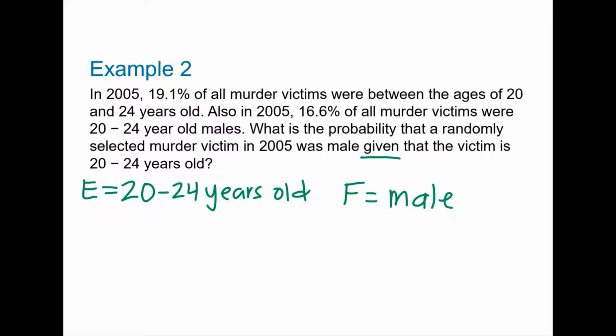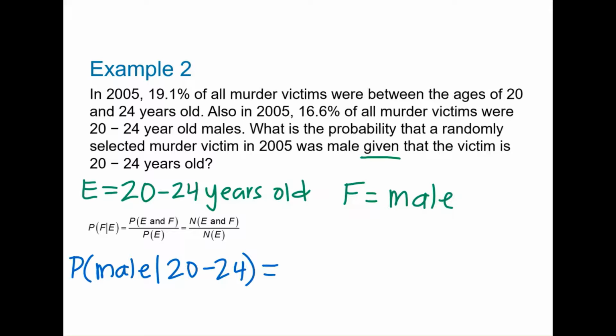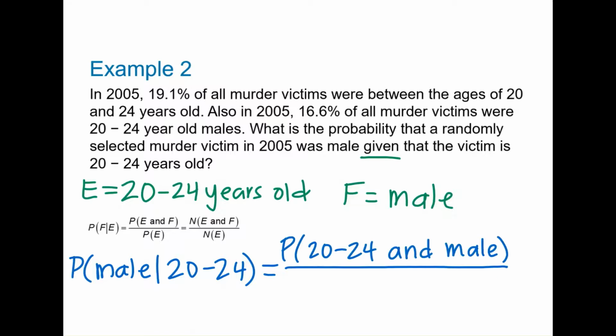So we want to compute the probability that the victim was a male given that they were 20 to 24 years old. And we can compute this by using the following formula. We are given percentages in the problem that we can easily convert to probabilities, so we will use the first form of the formula. So we want the probability that the victim is a male given that they're 20 to 24 years old. So first we need to find the probability that the victim is 20 to 24 years old and male. And we need to divide this by the probability that the person is 20 to 24 years old.